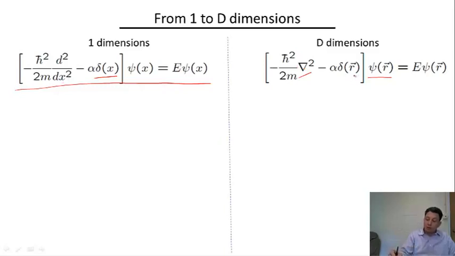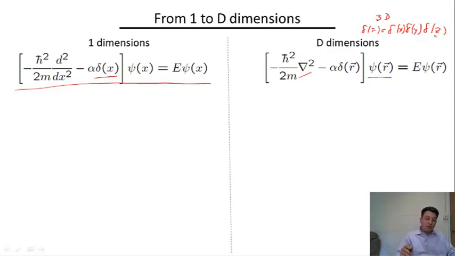And finally, the delta function is a sharply peaked function in the d-dimensional space. So let's say in 3D, delta of r is simply the product of the delta function of x, delta function of y, and delta function of z.